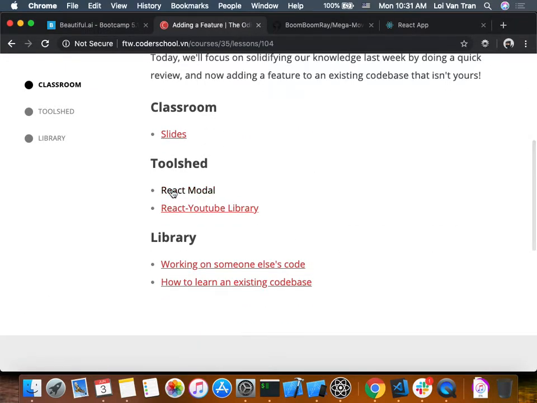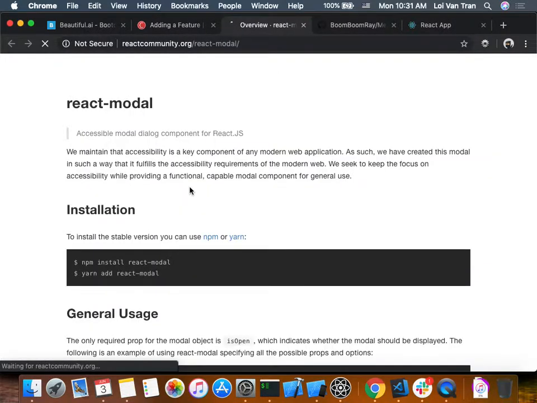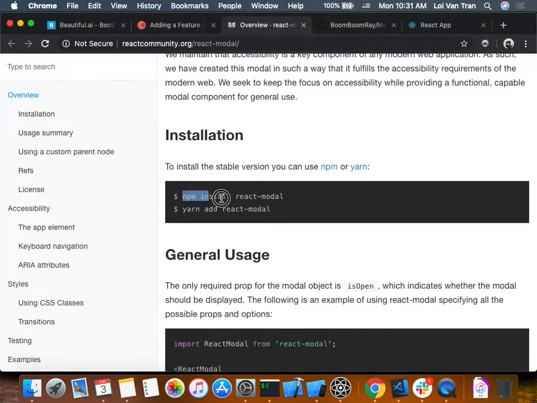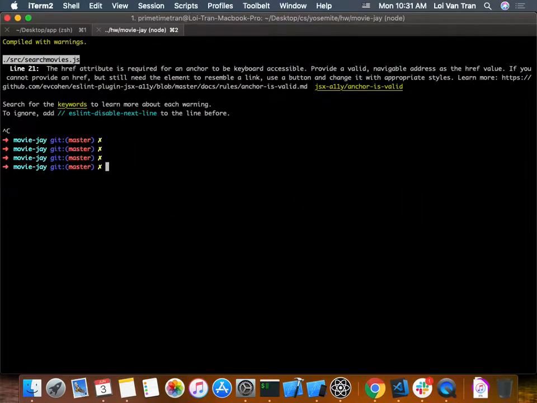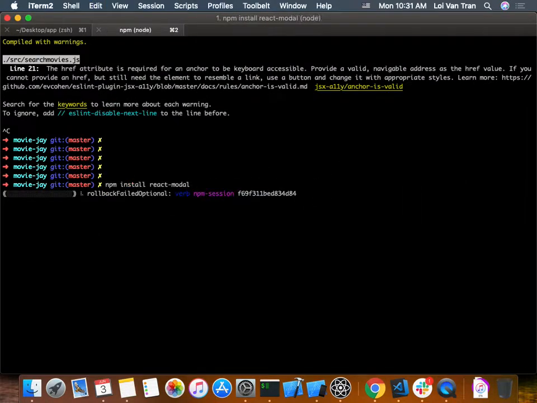All right, so we're going to go ahead and go with React Modal, okay? We can do any one of them. I personally like this one. I was playing around with it. It seemed fun. So we want a modal, so let's go ahead and install a modal library. So we're going to run npm install react-modal.